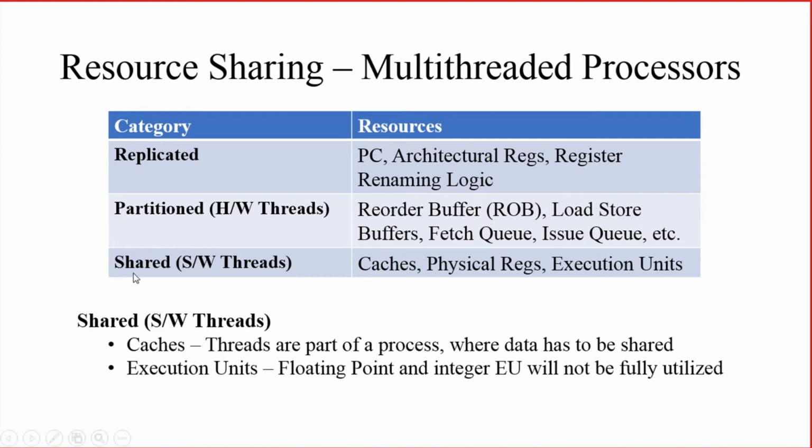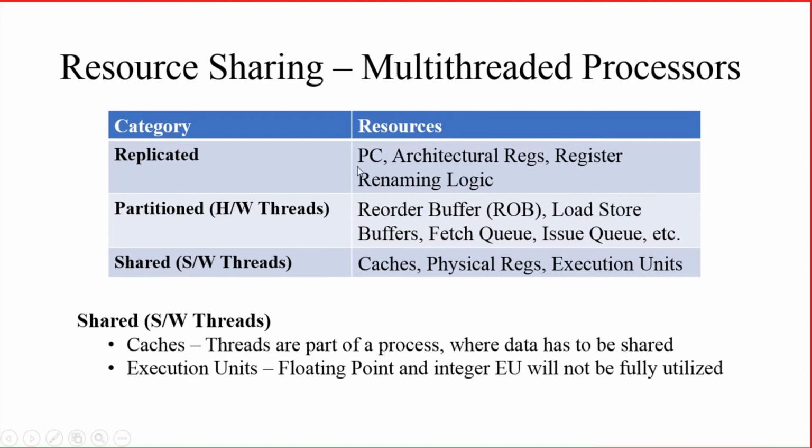There are some other resources which are shared among software threads. So what are the resources which are replicated, meaning different copies are there, in a multi-threaded processor?